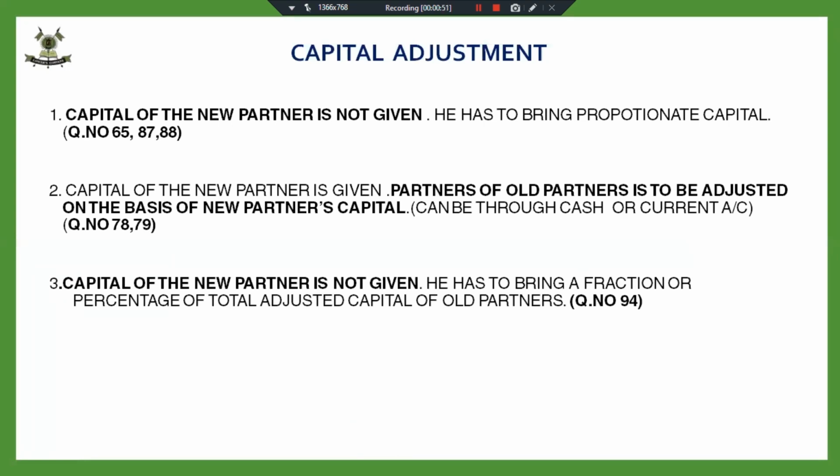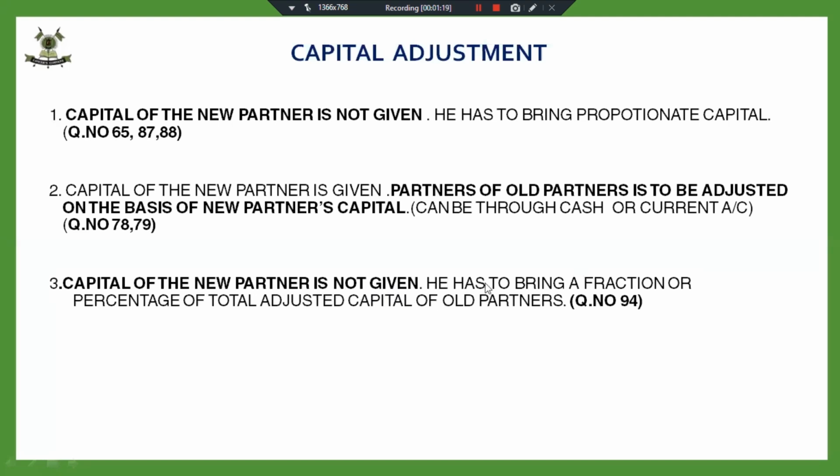Fine. And then the capital of the new partner is not given. He has to bring a fraction or a percentage. You have to differentiate between the first case and the third case. In the first case, suppose he is coming for 1/5 share, so he has to bring 1/5 of the total capital of the firm. We were finding the total capital, but in the third case, he is not going to bring the proportionate share.